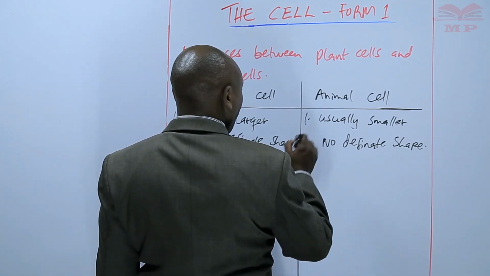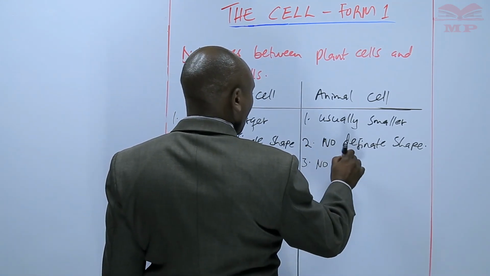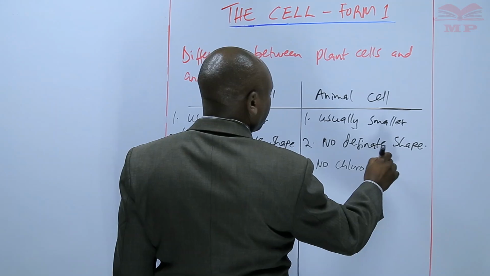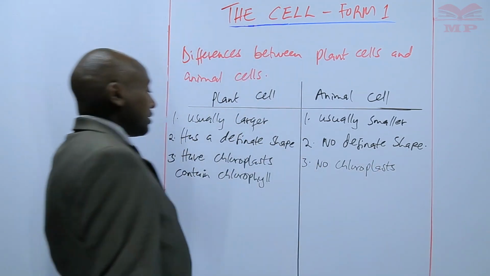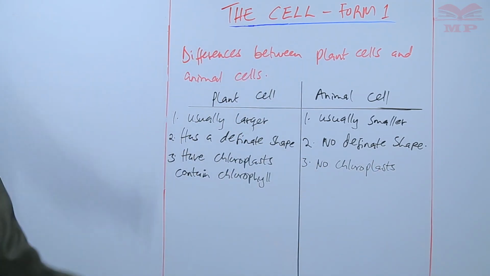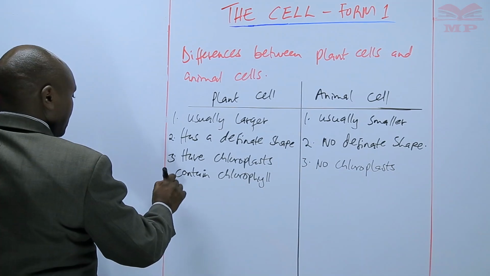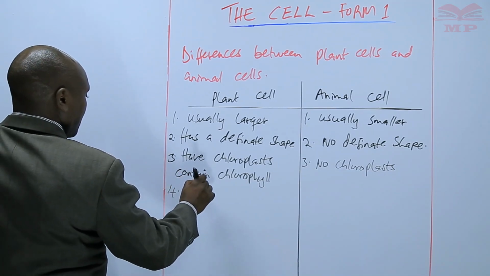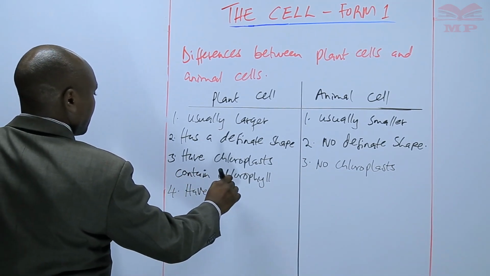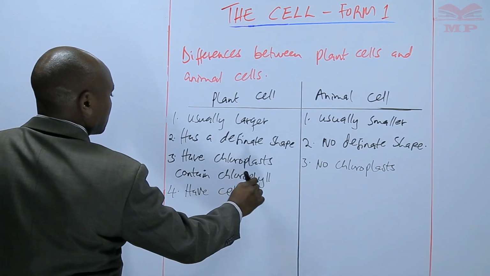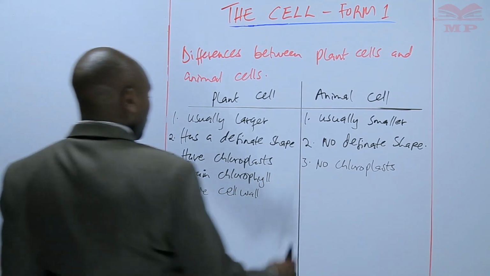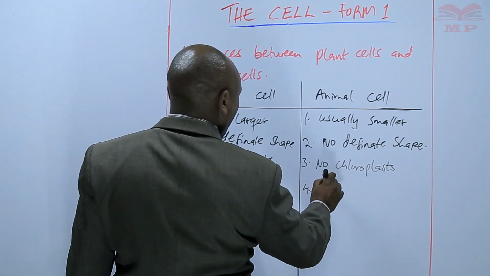Number 3, animal cells have no chloroplasts. In terms of the cell wall, the plant cell has a cell wall. Animal cells have no cell wall.